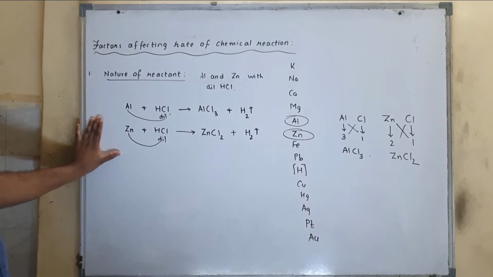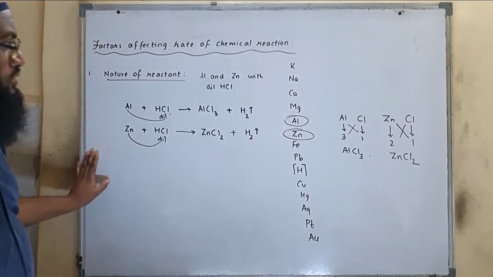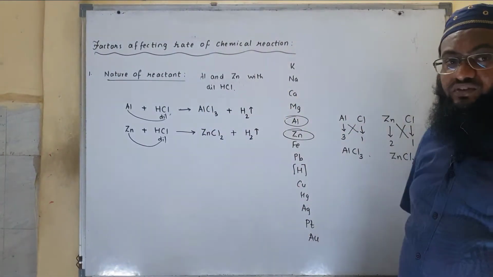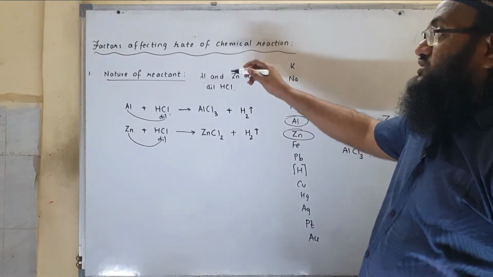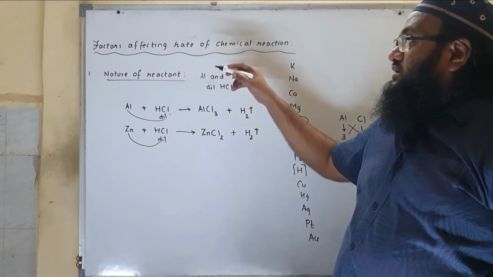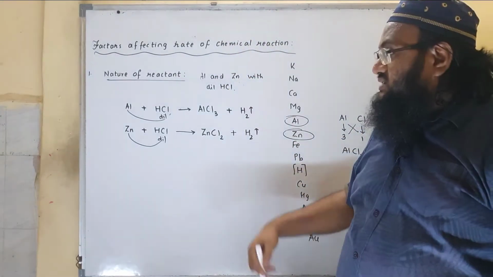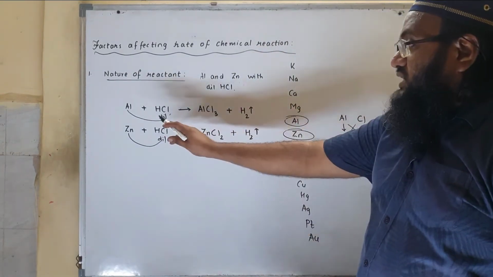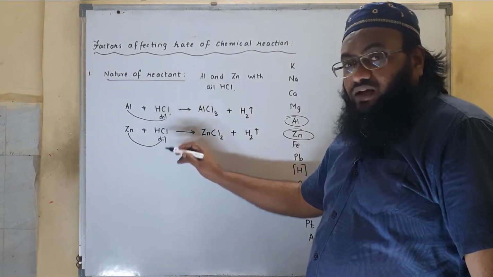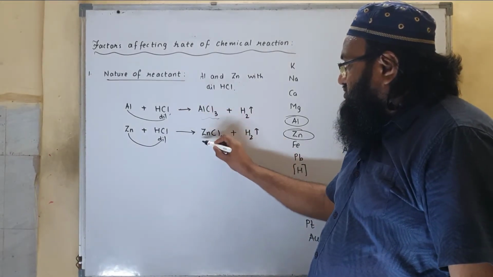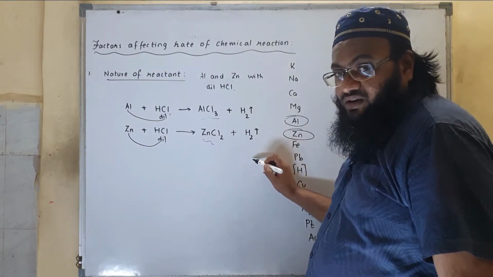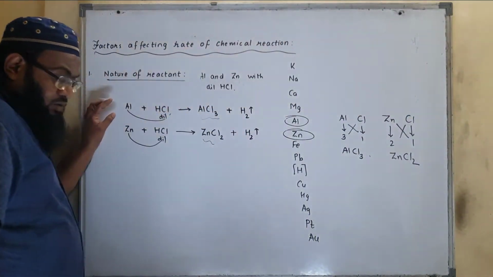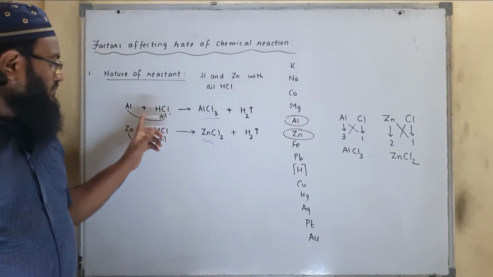You can write down the points which I have discussed. I'll repeat again. What are the factors affecting the rate of reaction? First one is nature of reactant. Nature of reactant plays a very important role in affecting the rate of chemical reaction. For example, when aluminium and zinc react with dilute HCl, they form the respective salts and hydrogen gas is liberated. But the reaction of aluminium with dilute HCl is faster compared to zinc.